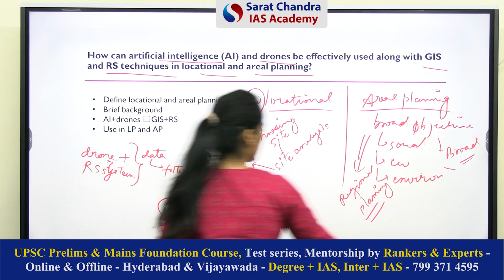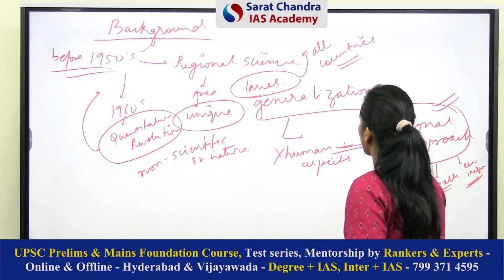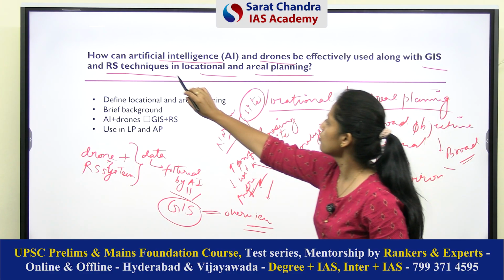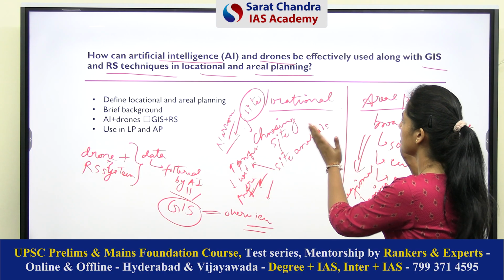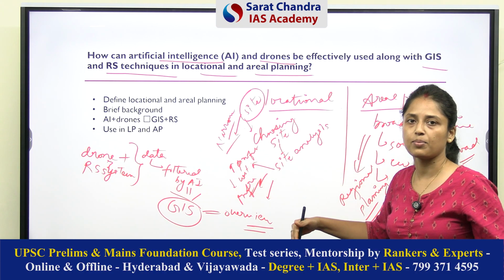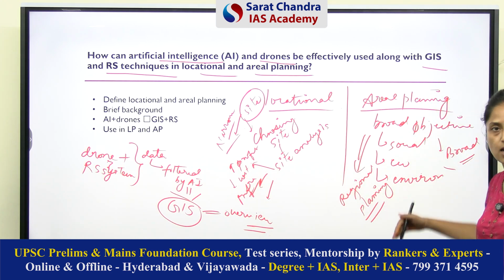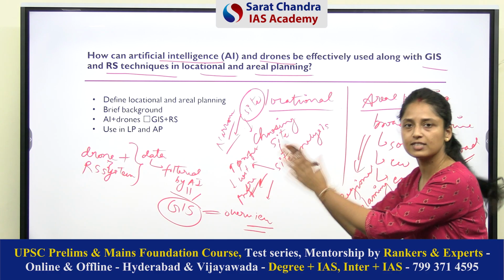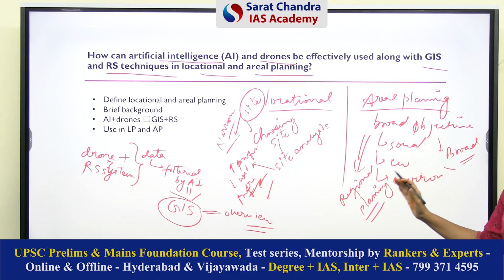Okay, now let's discuss what was asked. All these technologies we understood. Now we have to write their role in locational and aerial planning. So see, first of all, we understood the difference between these two things because you have to write it separately. You have to write their roles in locational planning, and then you have to write their roles in aerial planning. See, locational planning is very narrow. It is related to sites, it is site specific, and it is region specific, meaning overall development.